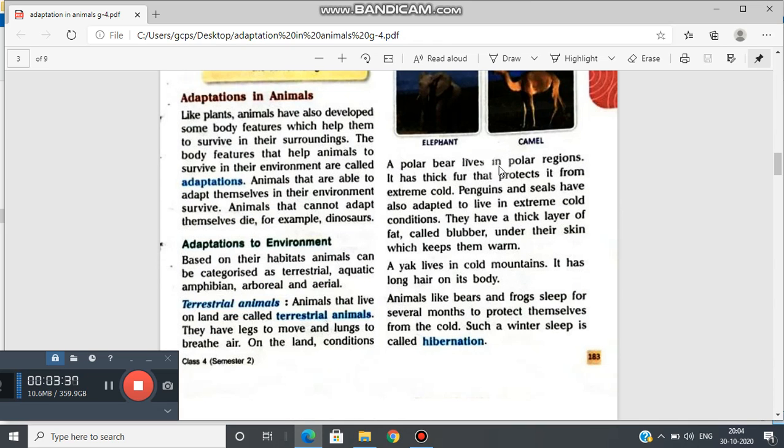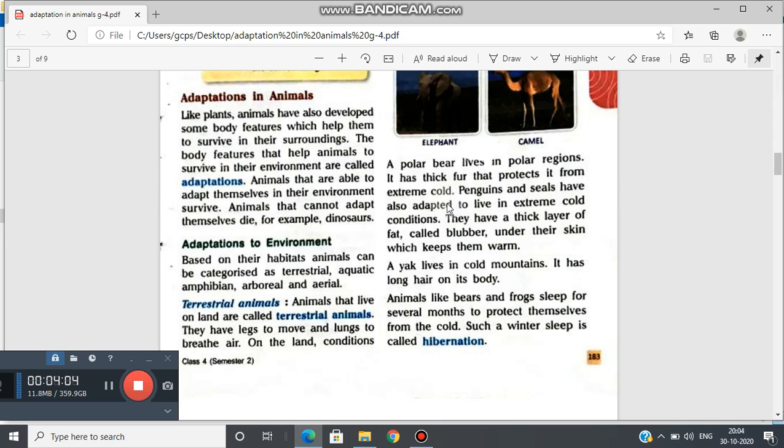A polar bear lives in polar regions. Polar regions are the areas located near the north or south pole. It has thick fur that protects it from extreme cold. Polar bear.